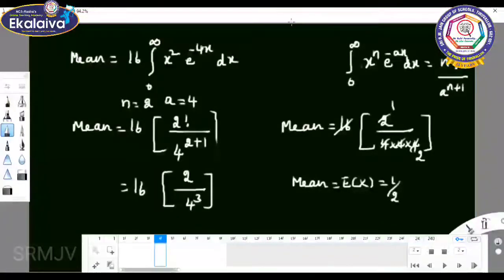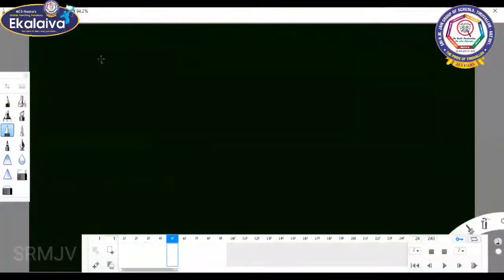Now expectation of x square. Expectation of x square equal to integral minus infinity to infinity x square f of x into dx.